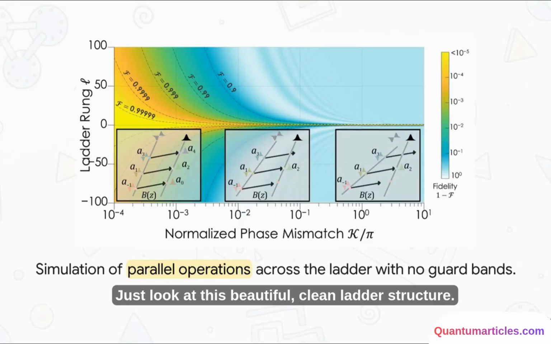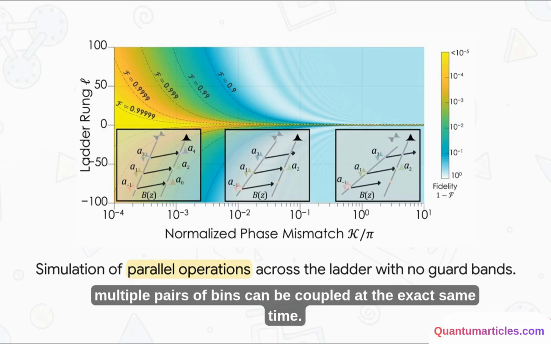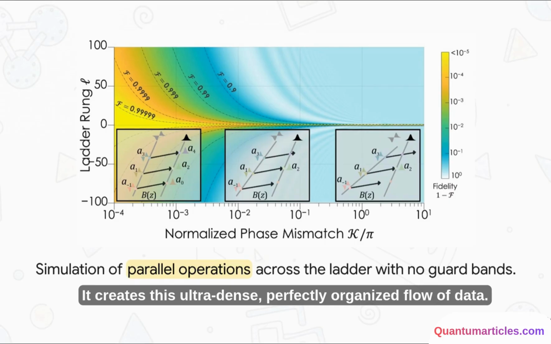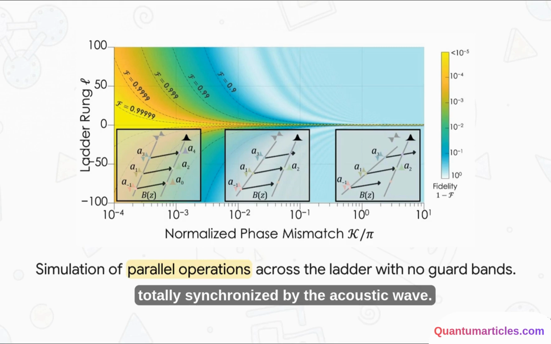Just look at this beautiful, clean ladder structure. By tuning the system just right, multiple pairs of bends can be coupled at the exact same time. It creates this ultra-dense, perfectly organized flow of data. You're essentially running multiple identical quantum gates in parallel, side by side, totally synchronized by the acoustic wave.